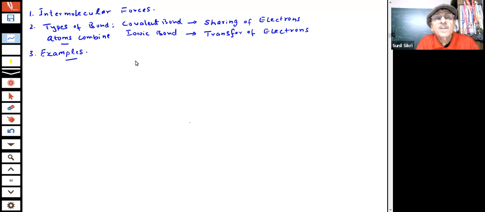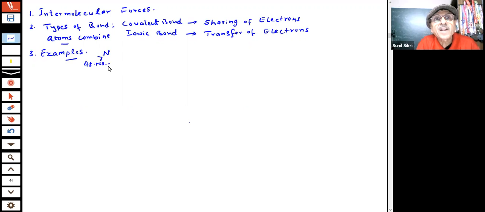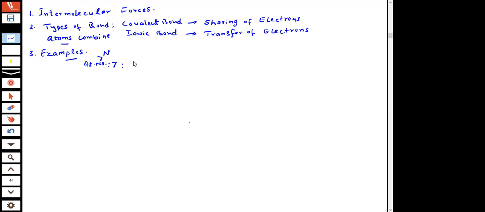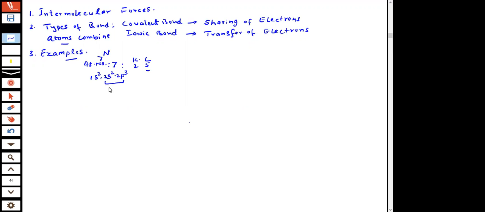Sharing of electrons: for example, nitrogen is an atom. The atomic number of nitrogen is how much, students? 7. I write it like 7, 7 is the atomic number. And I say the electronic configuration looks like this. Or in other words, I can write like 1s2, 2s2, and 2p3, where 2p has 3. This is the valence shell, students, the outermost shell.